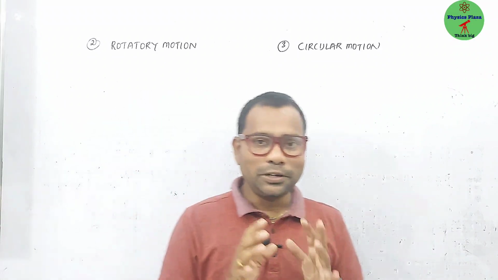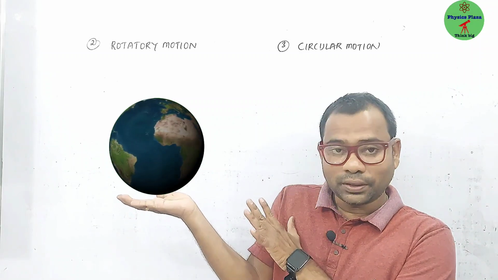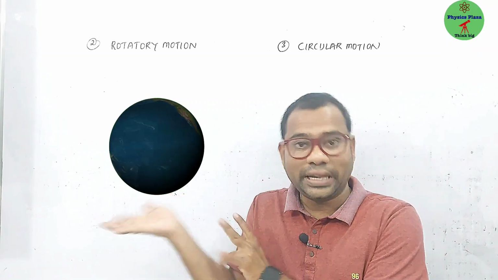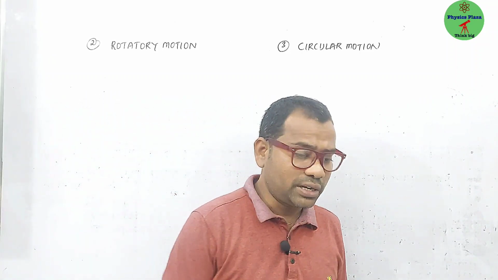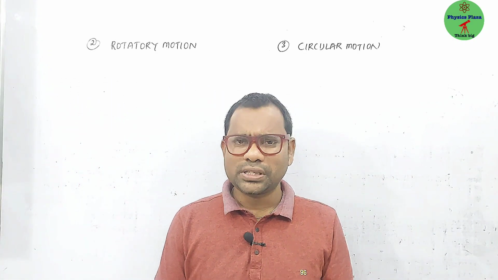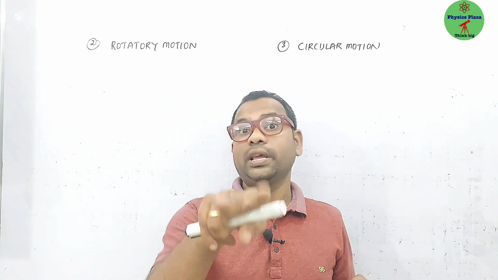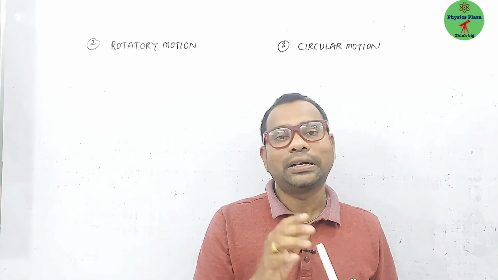Fine, now try to understand. What can you say about this motion, children? Here is the earth only. You can say that it is rotating. Okay, great. When can you say that a body has a rotatory motion, or when can you say a body has circular motion? Children, both seem to be the same, but both are not the same. A small difference will be there. Just try to understand that.